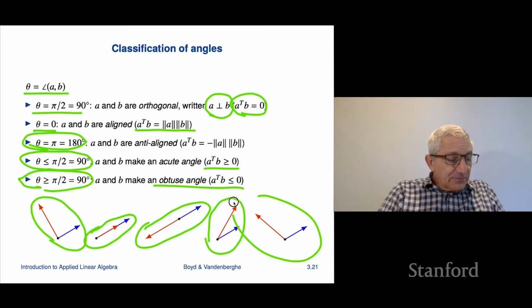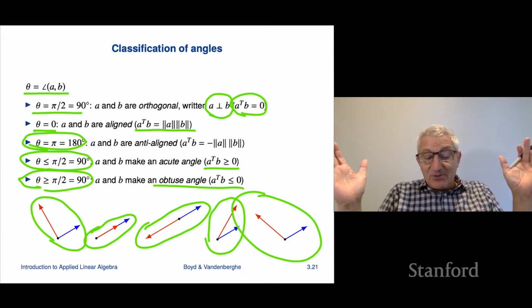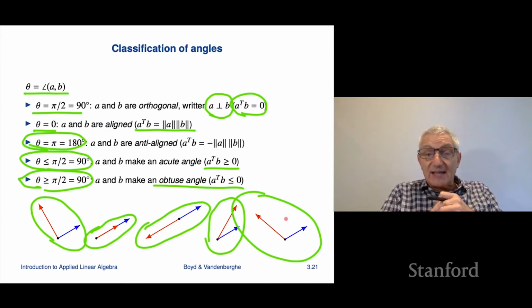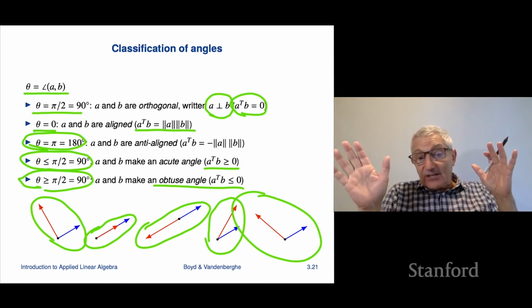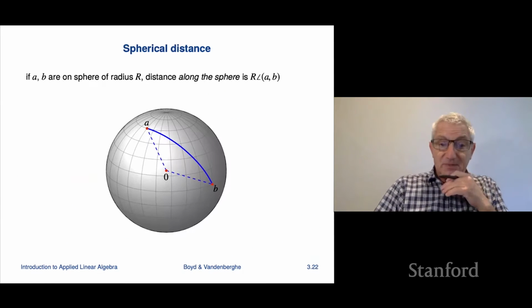In this case, the angle is more than 90 degrees. I don't know, 110, 100 degrees, some 105 degrees. Anyway, this would be an example of two vectors that make an obtuse angle. And these are just completely standard concepts in all of math. So this is what you're going to see. Okay.